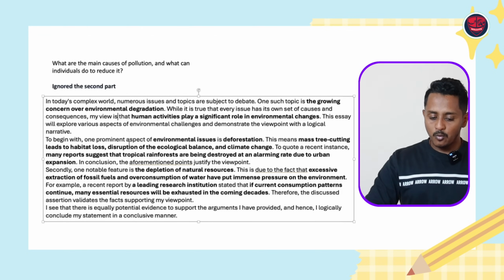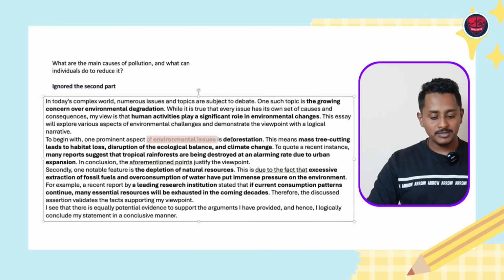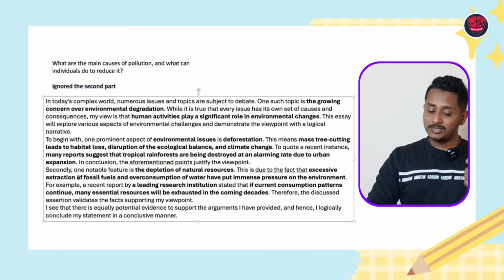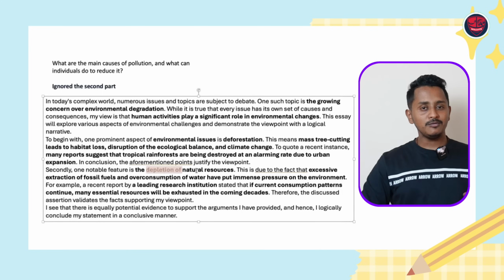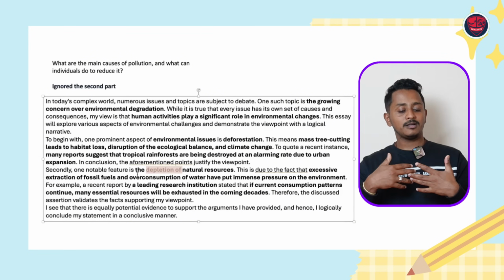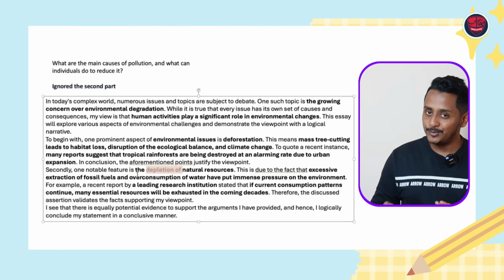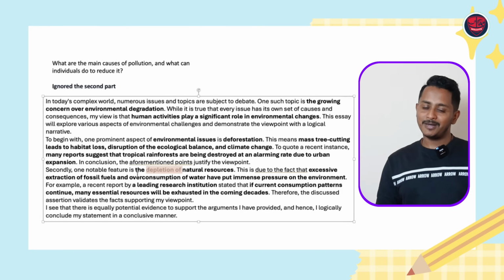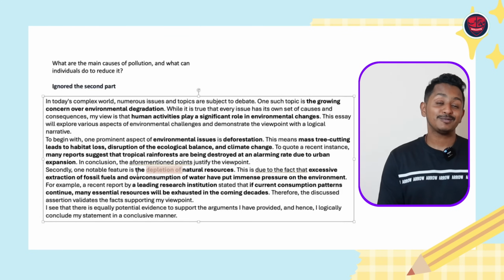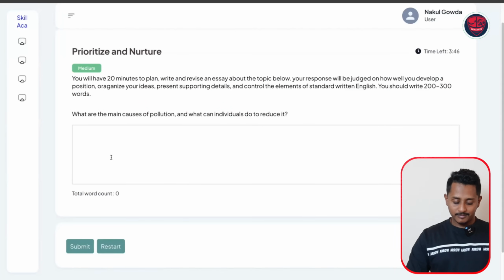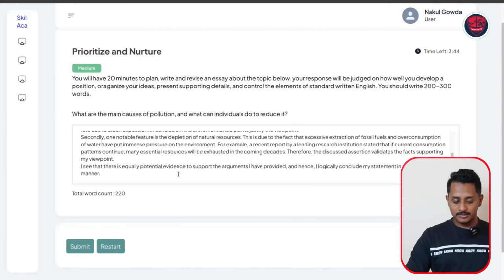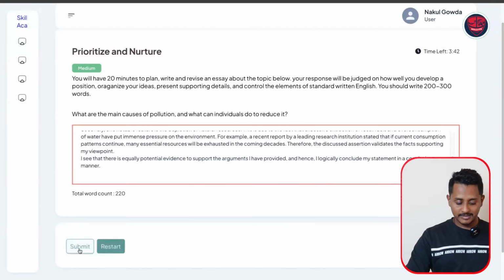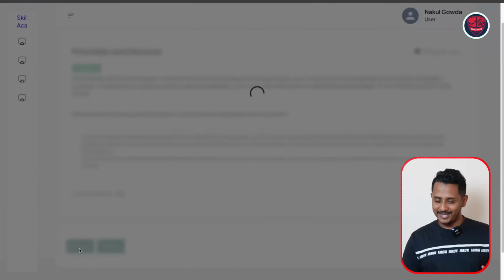You see here, one prominent aspect of environmental issues is deforestation. Next, you see, secondly, one notable feature is depletion of natural resources. So basically we are talking not about what individuals can do, we are just addressing the first part of the question. So let's see what AI gives for this. All right, I've copied that. I'm just pasting it here, the same one. We will just submit it and see what our AI gives for this.